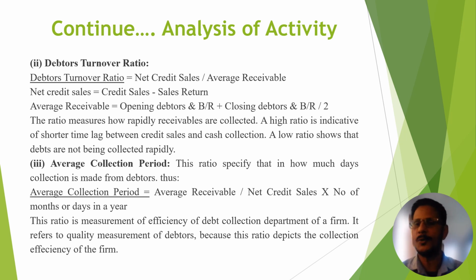A high ratio indicates a shorter time lag between credit sales and cash collection. This is good for a business. If your ratio is low, then it shows that debts are not being collected rapidly. This is not good for business.